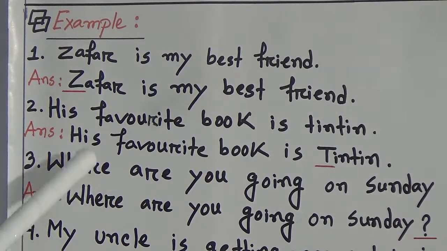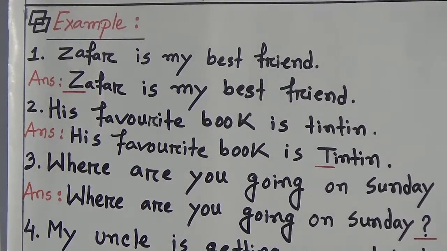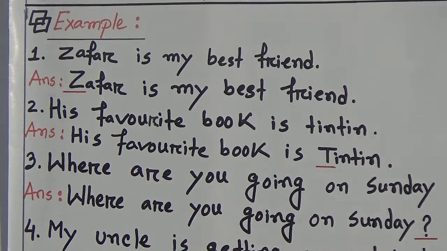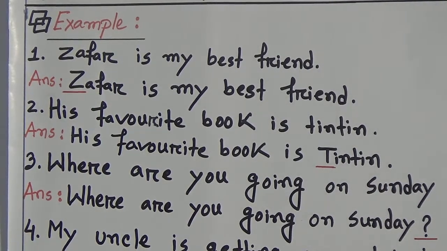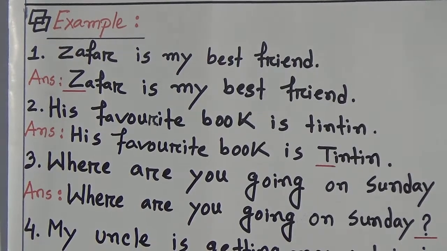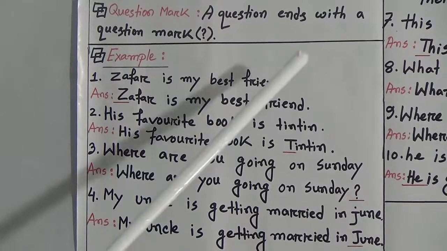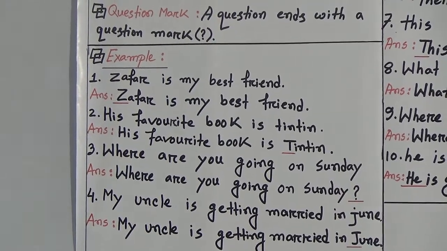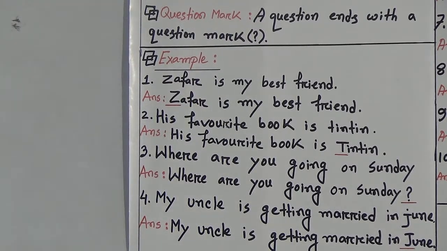Number 3. Where are you going on Sunday? With this sentence, a question is made. We have already discussed that a question ends with using a question mark, but there is no question mark at the end of this sentence. So we have to put a question mark at the end of this sentence.